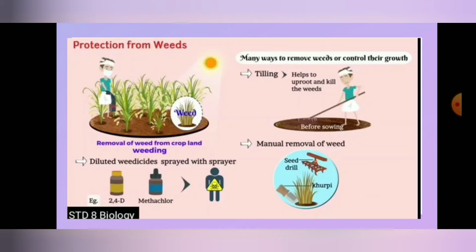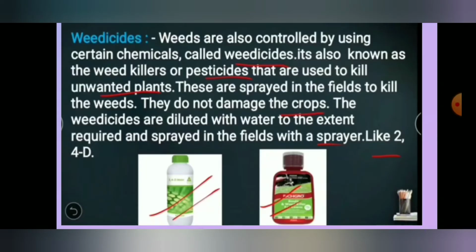So which are the three ways? By the tilling method, by removing using the seed drill, and also by spraying the weedicides. Okay, so I will explain what weedicides are. Weeds are also controlled by using certain chemicals, not only by physical methods or by using the seed drill. Another method is by spraying the weedicides.